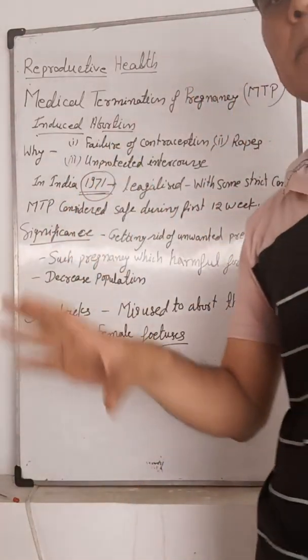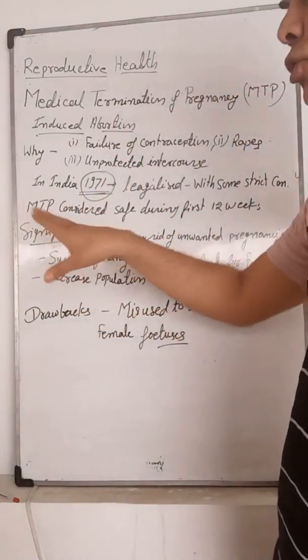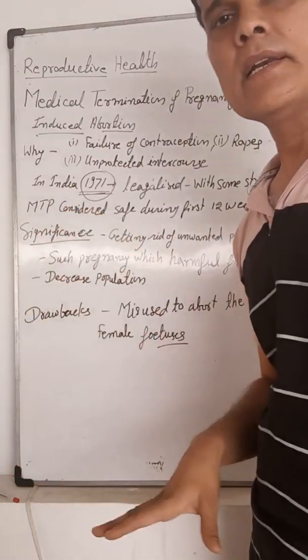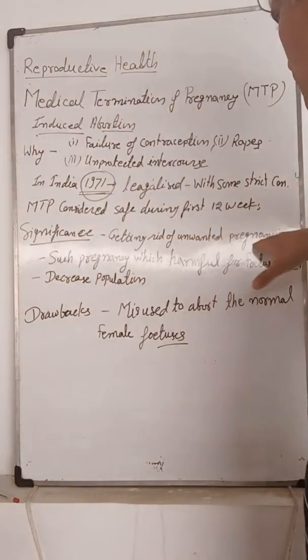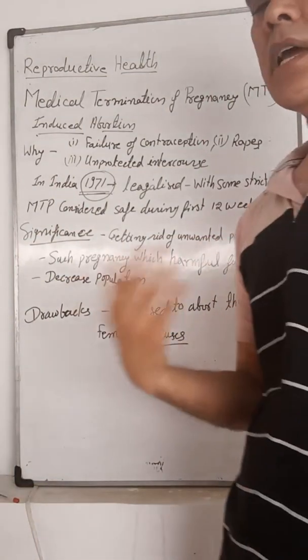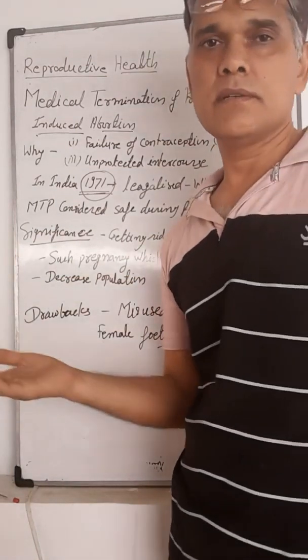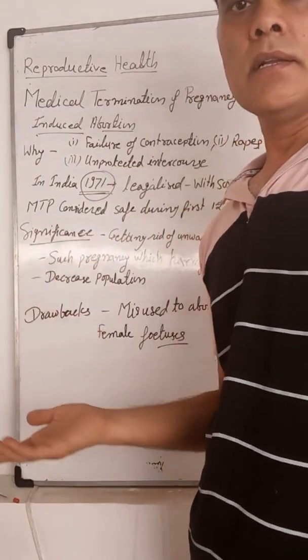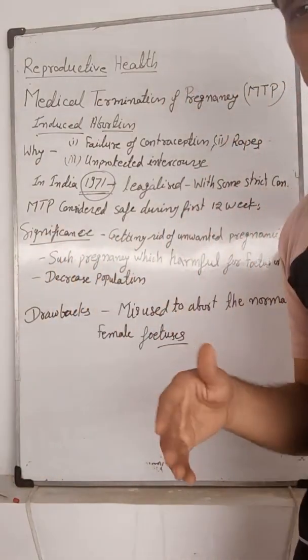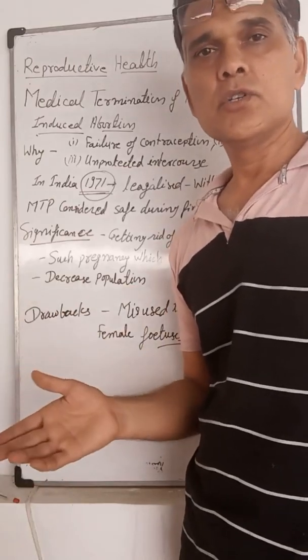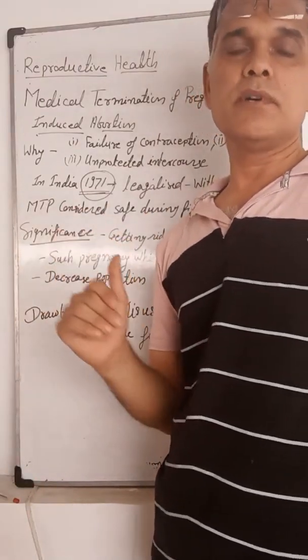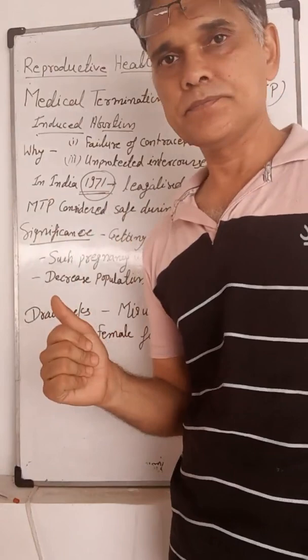What is the use of MTP? Through the MTP, or medical termination of pregnancy, we can get rid of unwanted pregnancy. Sometimes couples get pregnant when it is not required, so it helps in the removal of unwanted pregnancy.